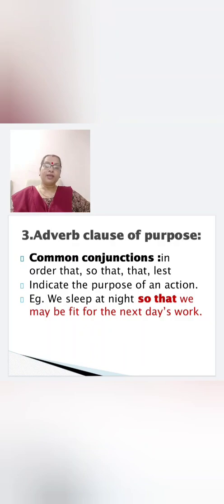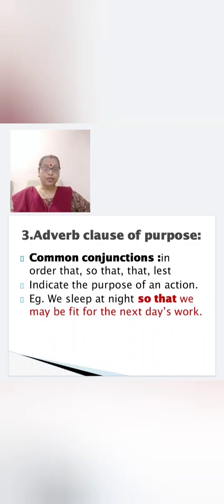Next we have adverb clause of purpose. Which are the common conjunctions used? In order that, so that, lest. Now what is the function? It indicates the purpose of an action, why the action is done.